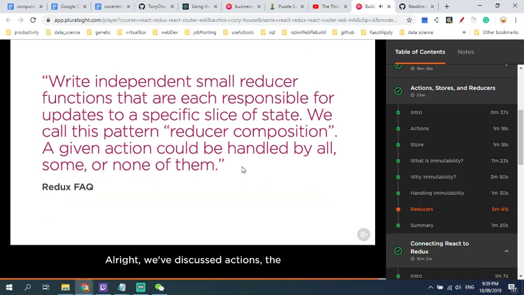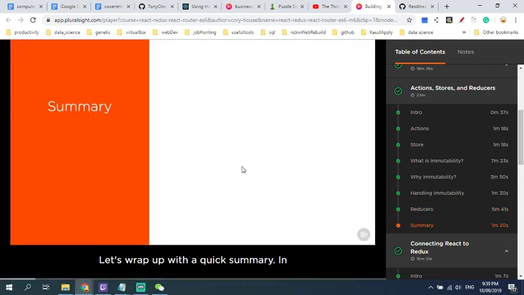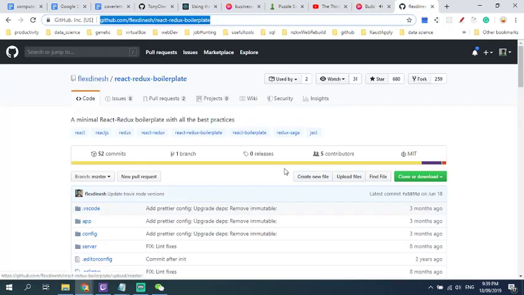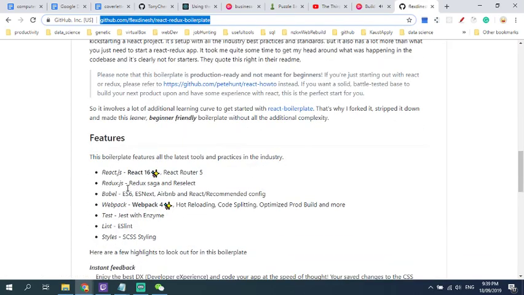Alright, we've discussed actions, the store, and reducers. Let's summarize what we covered in this module. Let's wrap up with a quick summary. In this module, we saw actions and action creators. Actions represent a user's intent, like create course or empty cart.